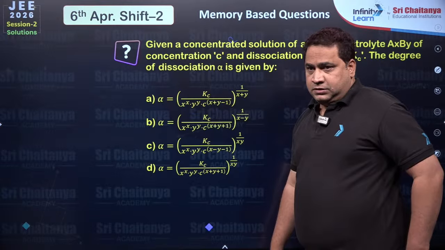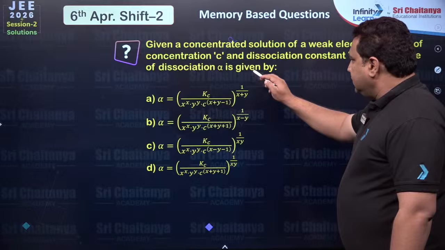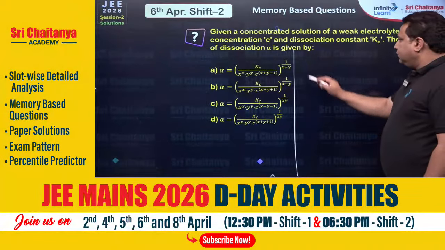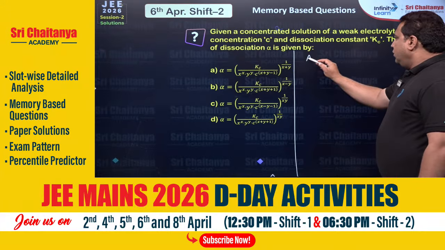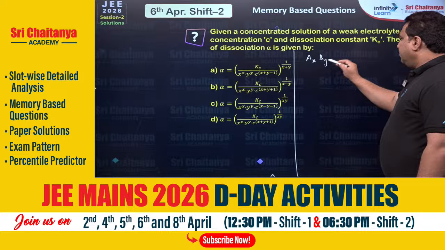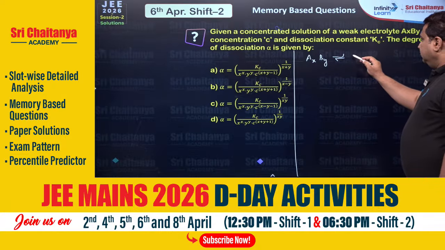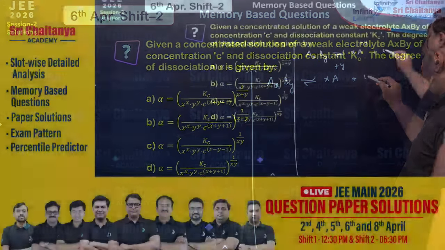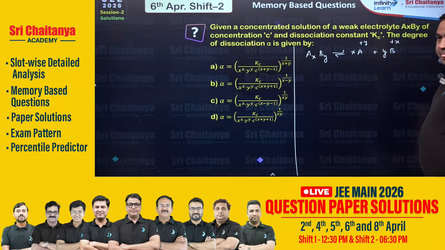Very good question. This is one very, very good and standard question asked in chemistry. Look here. So how to solve this? For a weak electrolyte AxBy, it will break into x A to the power plus and y B to the power minus.